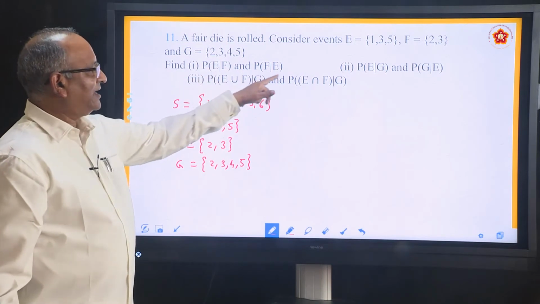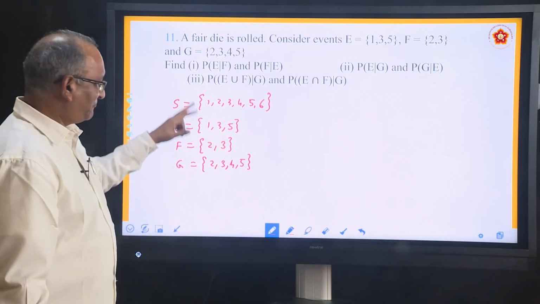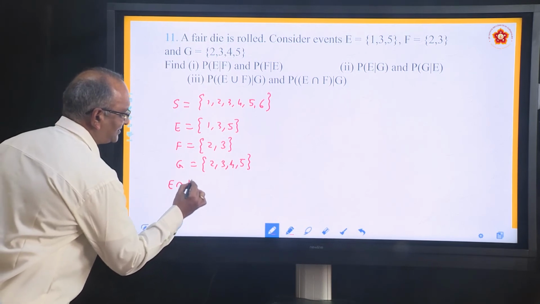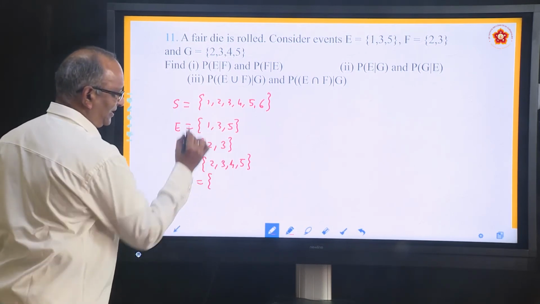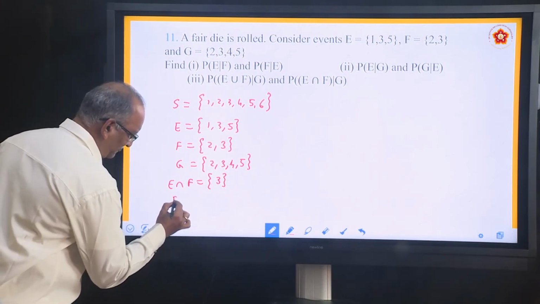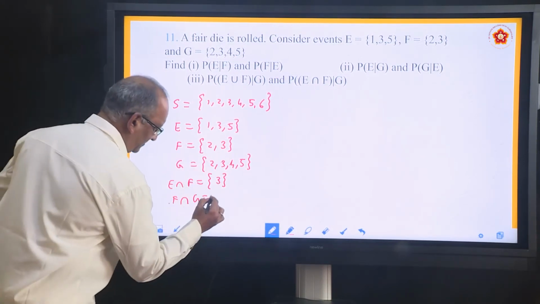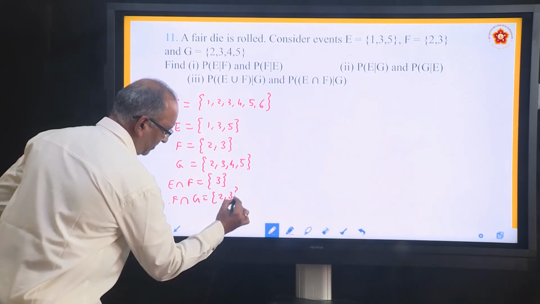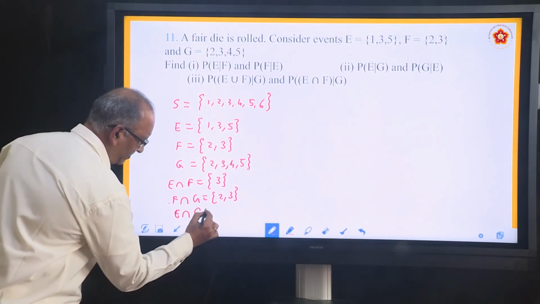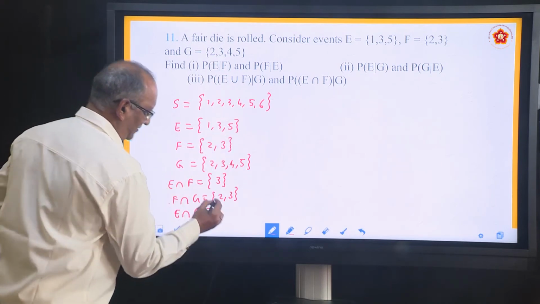We know that when we are answering all those things, we will be coming across intersections. So, before you start solving the problem, find out the intersections. Let us say, for example, E intersection F. What is common between E and F? Only 3. What is common between F and G? 2, 3. What is common between E and G? E and G: 2, 3, 4, 5 and 1, 3, 5, so 3, 5.